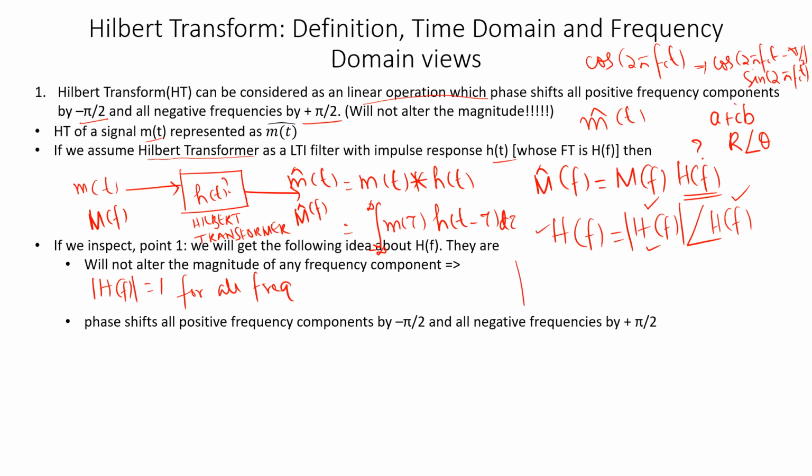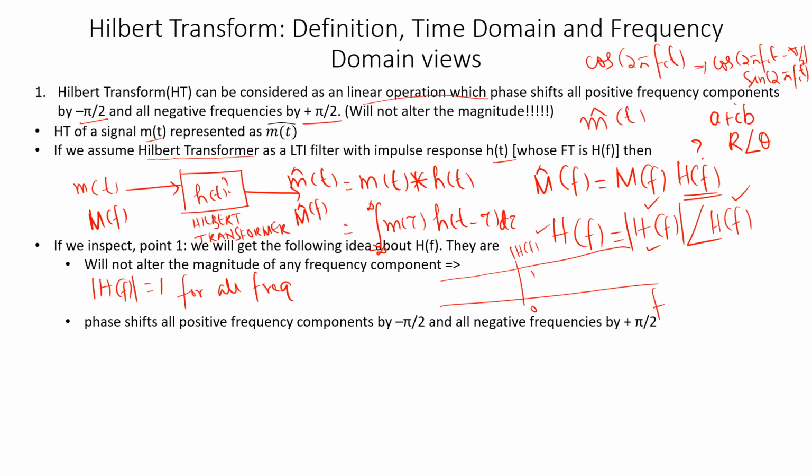If I plot the mode of H(f) with respect to frequency, with f on the axis, it will be equal to 1 for all frequencies. This is how I can plot the mode of H(f). And similarly, the phase shift has to do with H(f) too. I'll give you some more clarity.